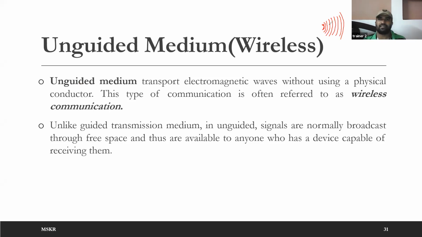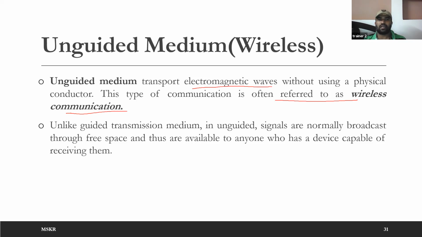That's the reason why it is called unguided. This type of communication is also referred to as wireless communication. So unguided or wireless, the answer will be the same from your exam point of view.